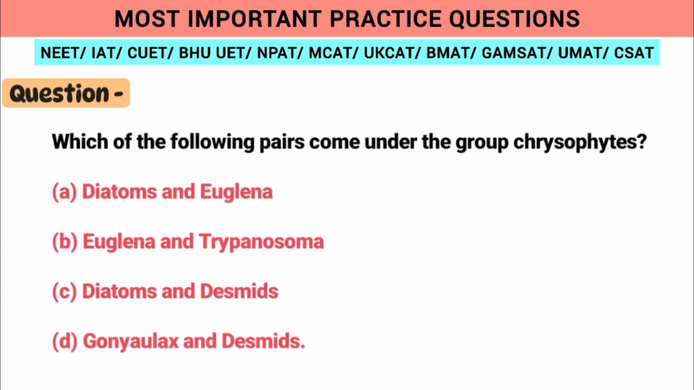Now the next question is which of the following pairs come under the group chrysophytes? As we know, option C, diatoms and desmids are classified under chrysophytes.